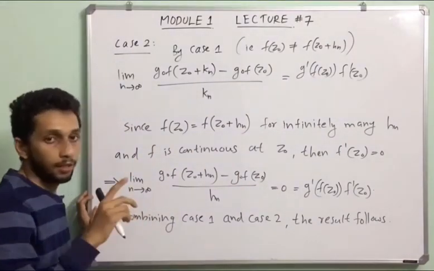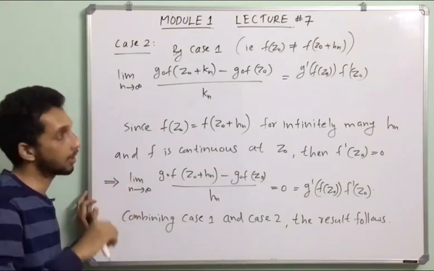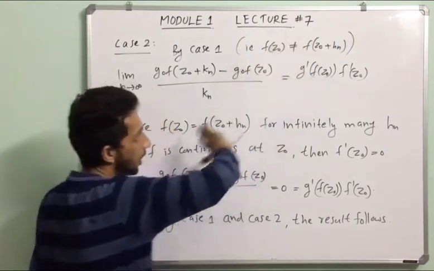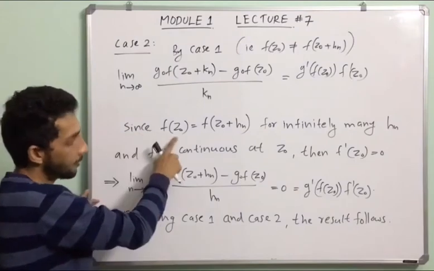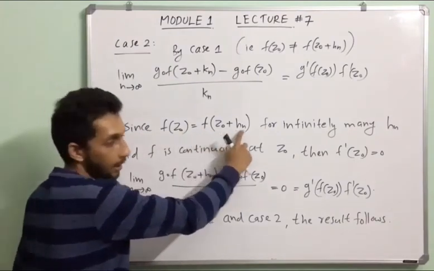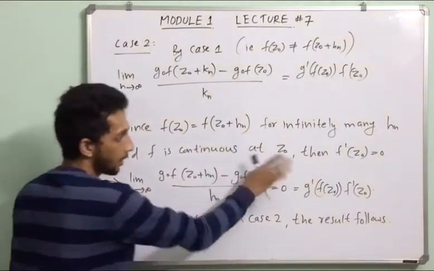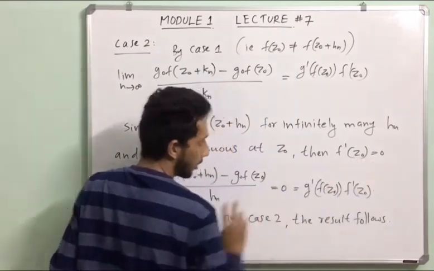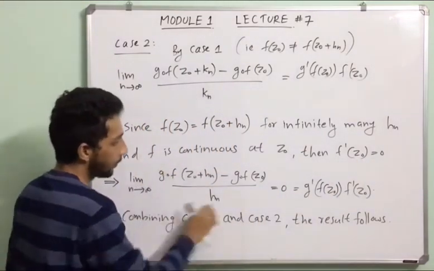We take the sequence hn as the union of two sequences, sequence kn and sequence ln. In the case of sequence kn, f of z0 not equal to f of z0 plus kn. Since f of z0 equals f of z0 plus hn for infinitely many hn and f is continuous at z0, then by the definition f dash of z0 equals 0. So the limit of this equals 0.